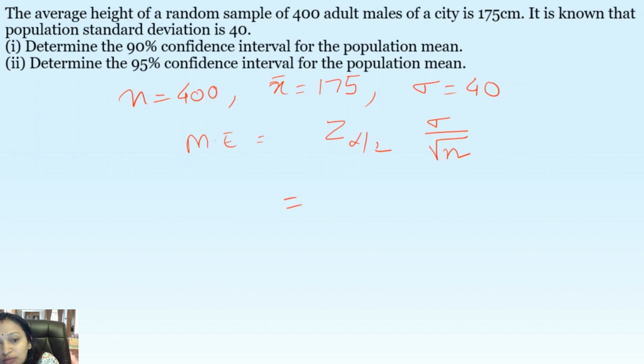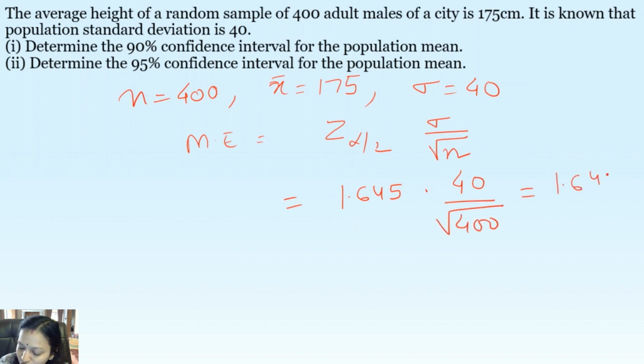Already I have given you the table for how much the value is for 90%. So for 90%, what's the value? 1.645, that's the standard value. 40 upon root 400. So what will you get? 1.645 into 40 upon 20, which gives you the answer as 0.9230... So that's your margin of error.